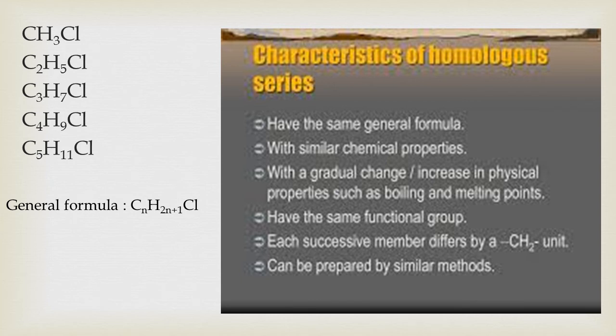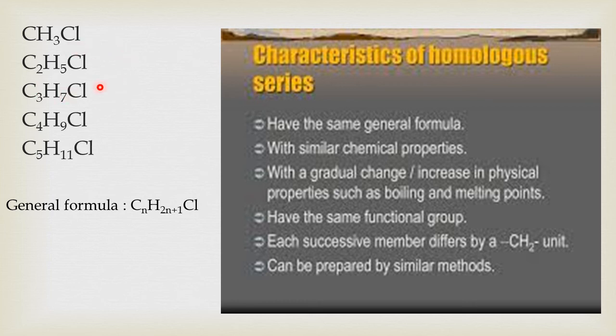Now the next property. The difference in molecular masses of any two adjacent homologues is 14 units. Just think why the difference of molecular masses of any two adjacent members will be 14 units. Just now we have discussed that the first member and second member differ by which unit? CH2. What is extra in the next member as compared to the previous member?